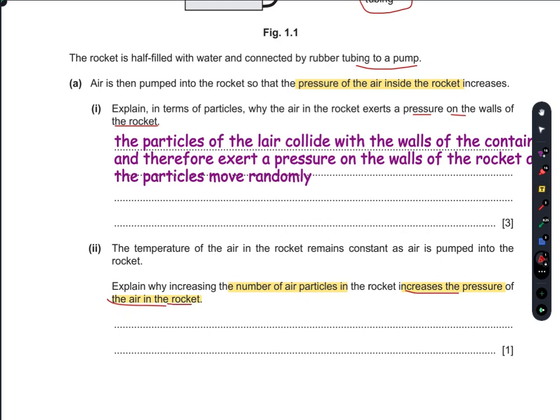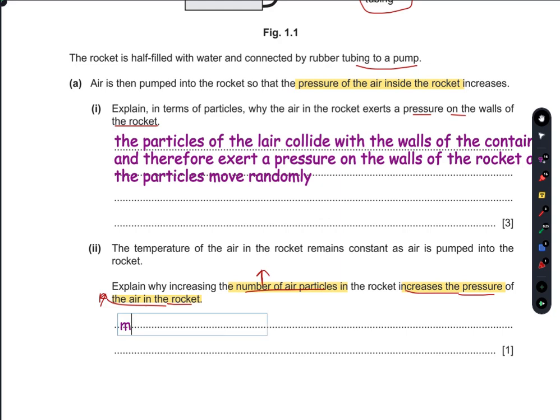So that's simple. In chemistry you have read that increasing the concentration means the rate of reaction increases. So similarly, if you increase the number of particles which act as the reactants here, as a result the product here is the increase of the pressure, because more particles of the air collide with the walls, more collisions take place per unit time, and that's why there is an increase of the pressure. So that's your answer for this question.